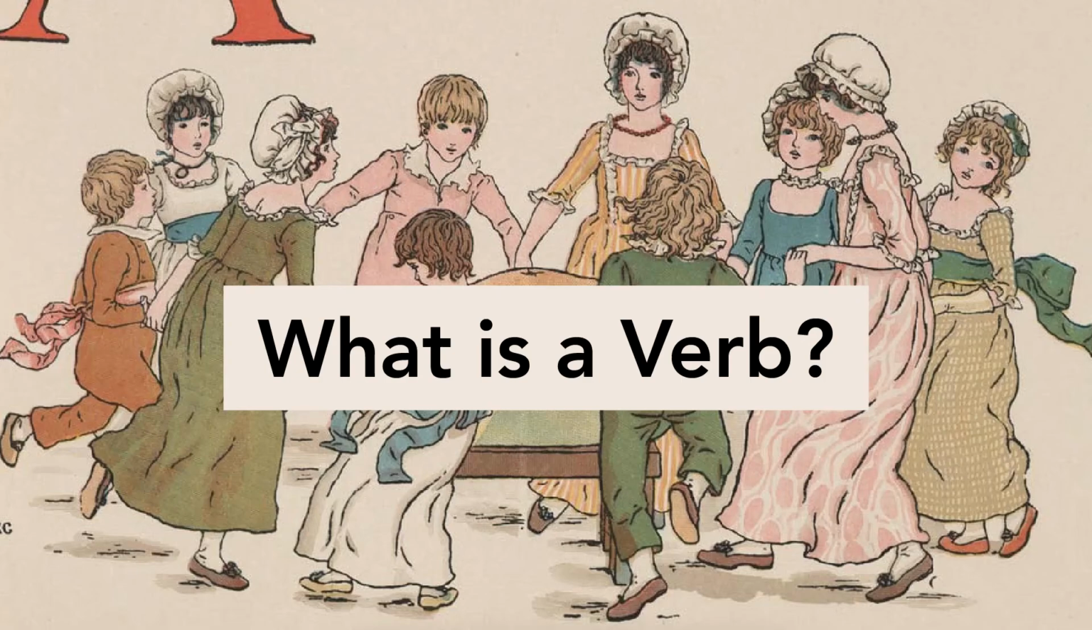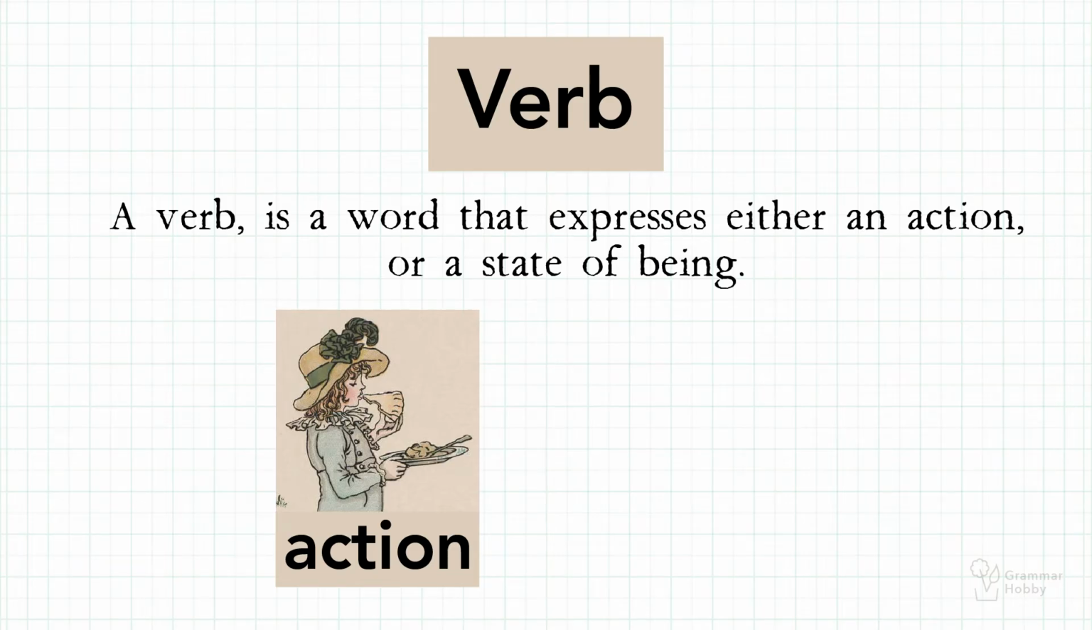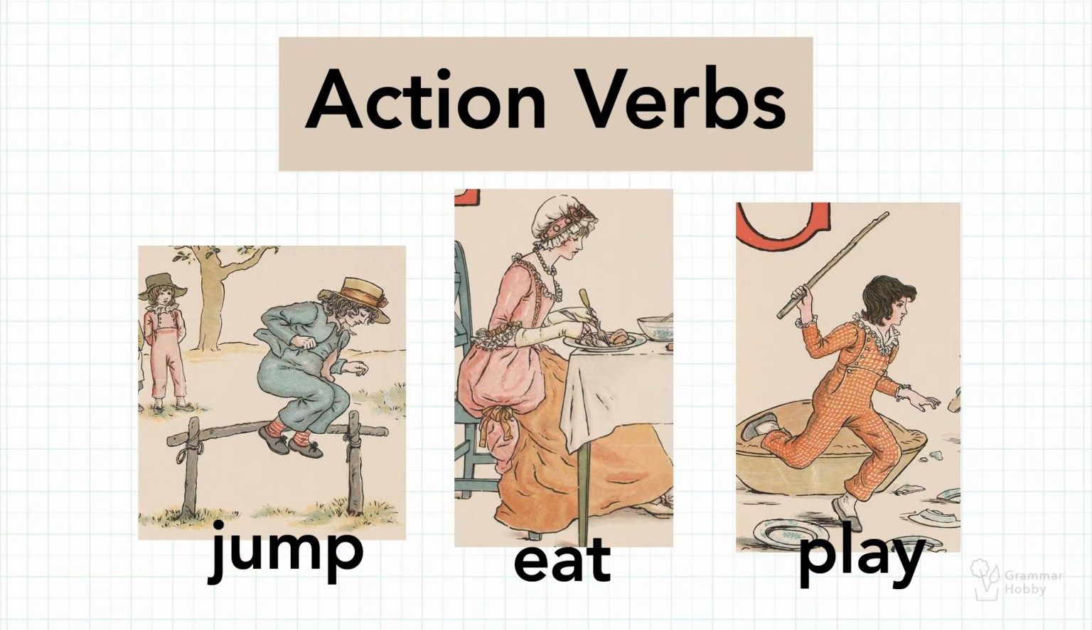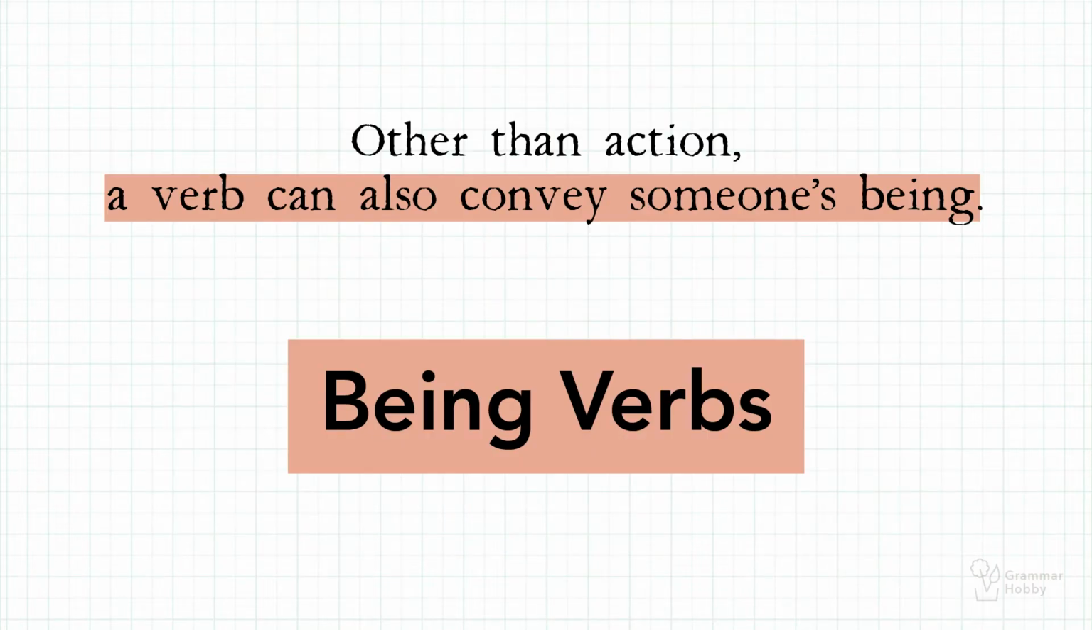What is a verb? A verb is a word that expresses either an action or a state of being. Here are the verbs that express actions: jump, eat, play. Other than action, a verb can also convey someone's being. This is called the being verbs.